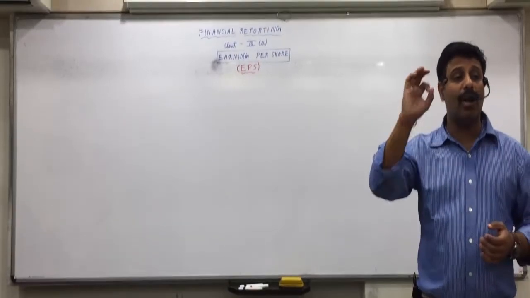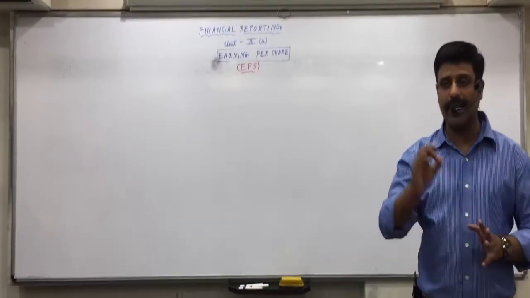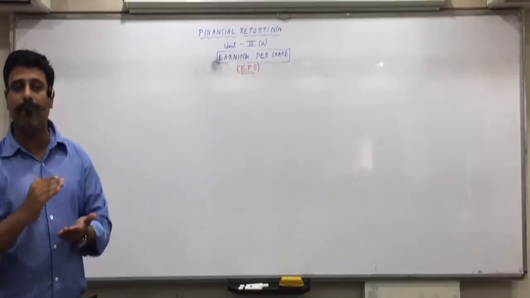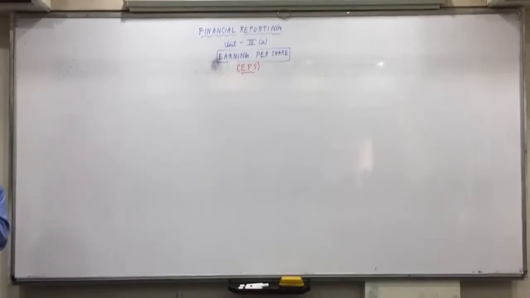That was only a small ratio to be obtained. But here you have the whole chapter on that. So many more new minute points are to be understood related to that. We'll understand the whole concept today, and we'll take up a few objective examples of finding the weighted average number of equity shares.